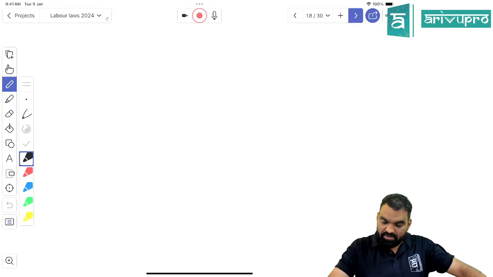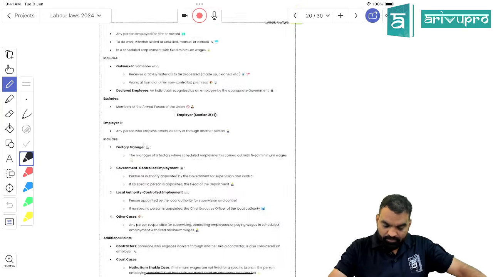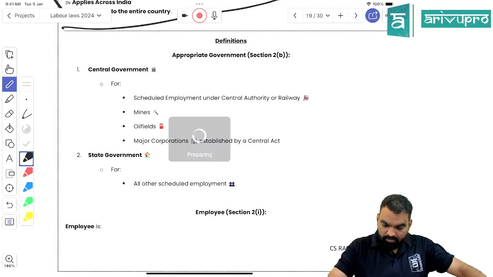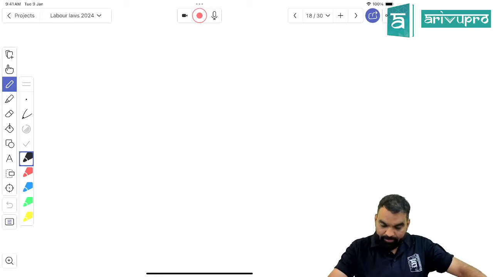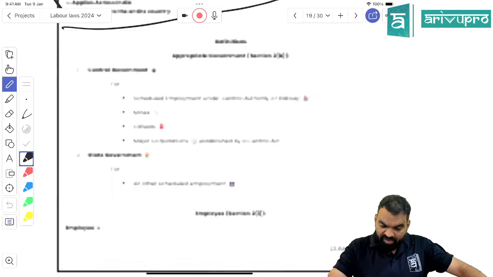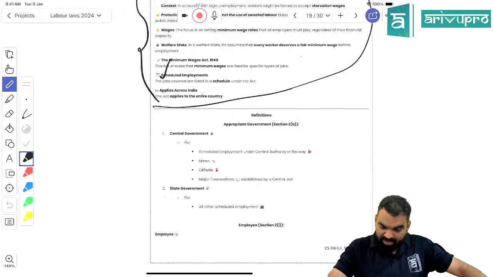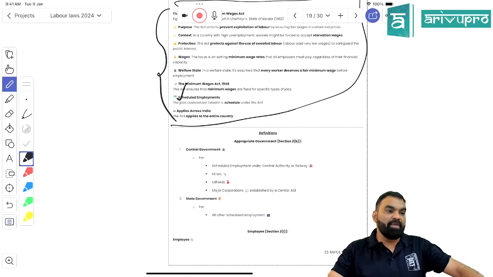Right, students? So after reading this law, will you be able to tell me the minimum wage rate applicable in Maharashtra? Will you be able? Why?